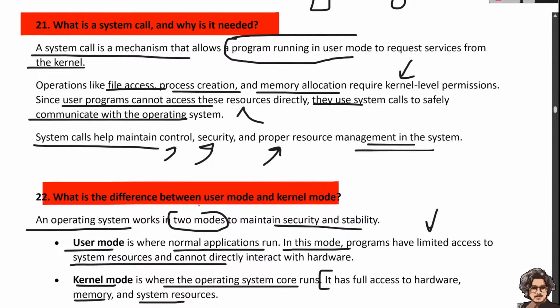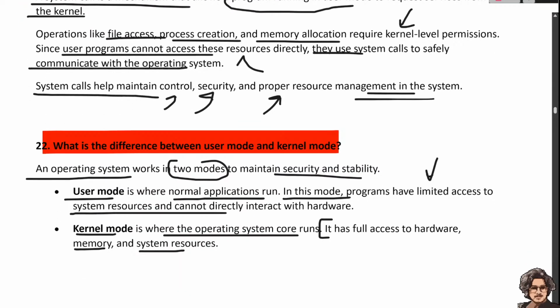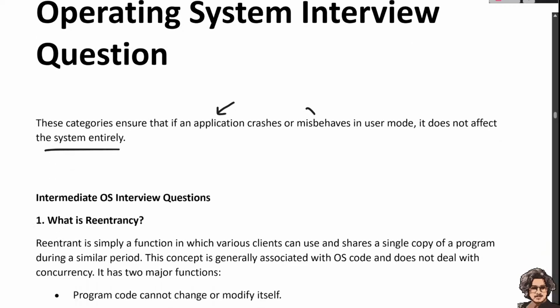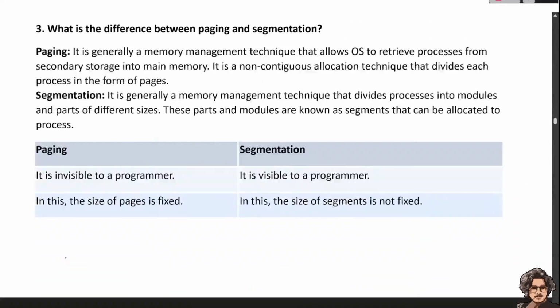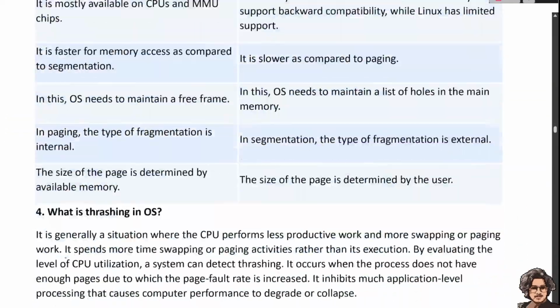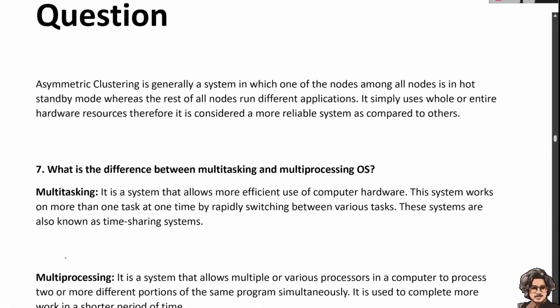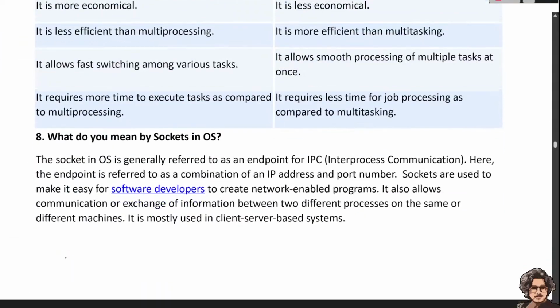It depends on which mode your program is running in. These categories ensure that if an application crashes or misbehaves in user mode, it does not affect the system entirely. Okay. The different types, this is an intermediate question, we will study in the next lecture. Okay.